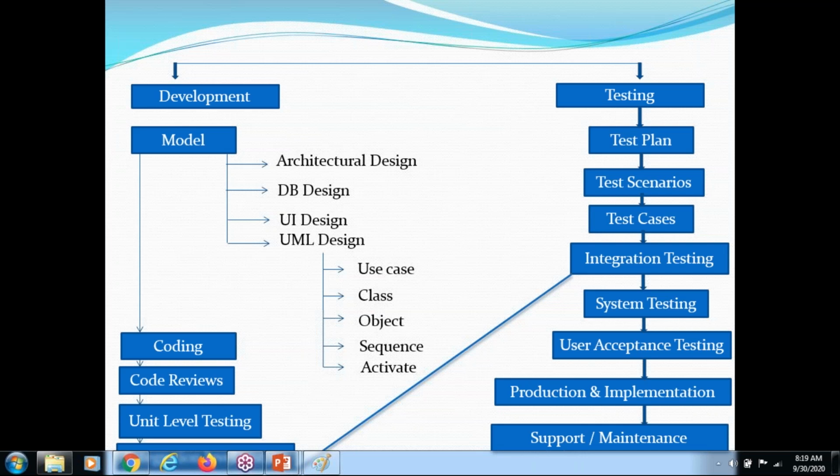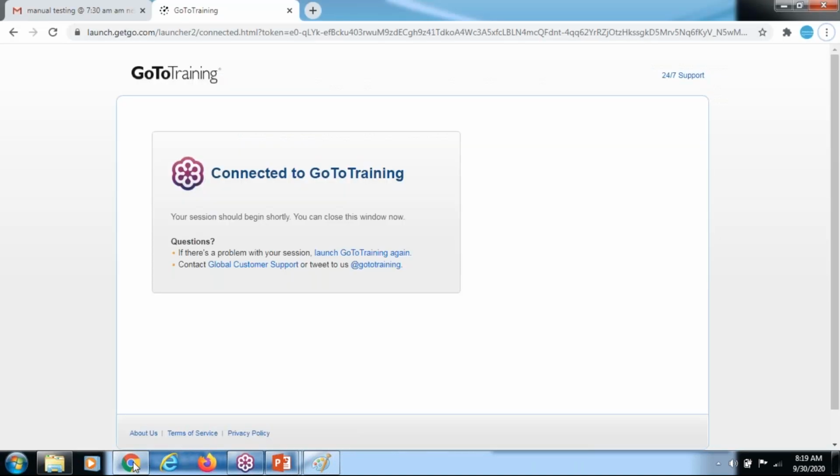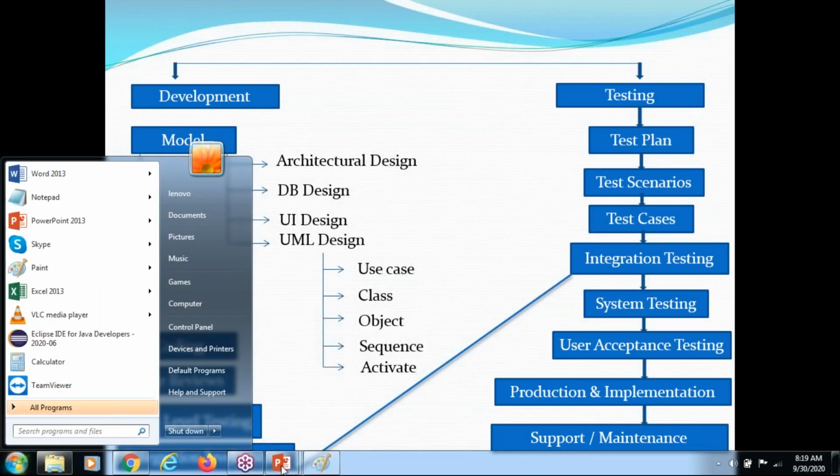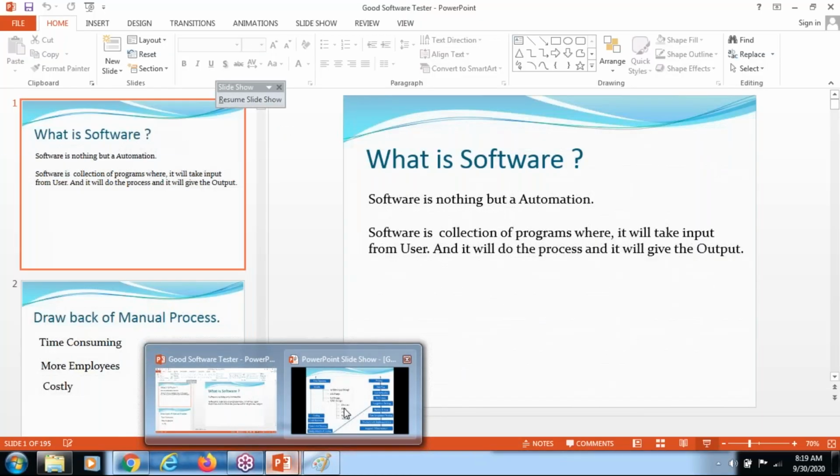Okay. Sir, any questions? In the development part, there is a model, UML design. UML design. Like there are some diagrams like class diagram, object, sequence and activity diagram. There are some diagram parts there. Based on the diagrams we can go on. See, that is a format, a diagrammatic format.